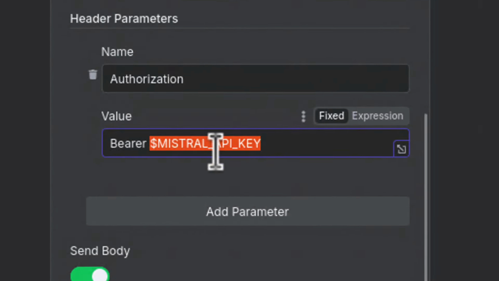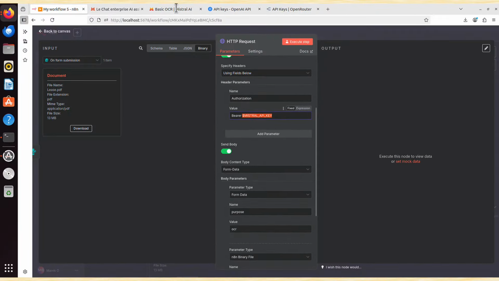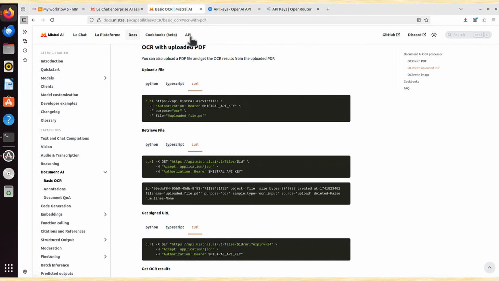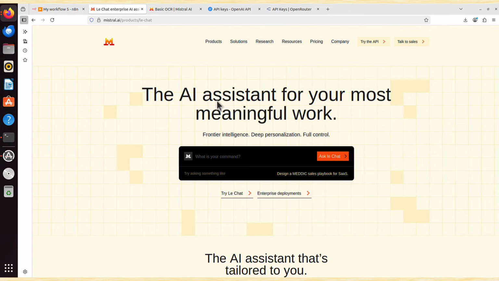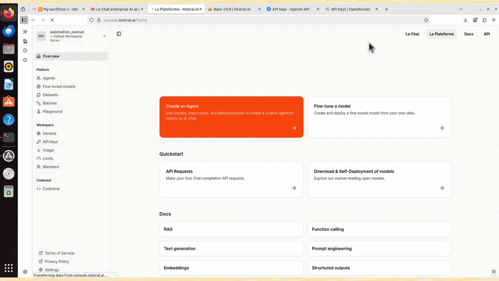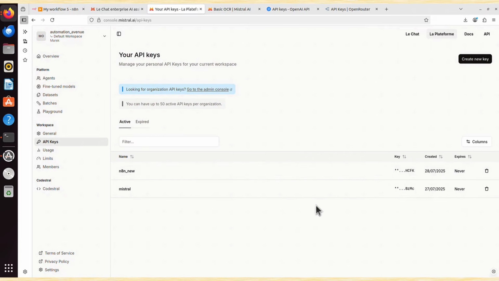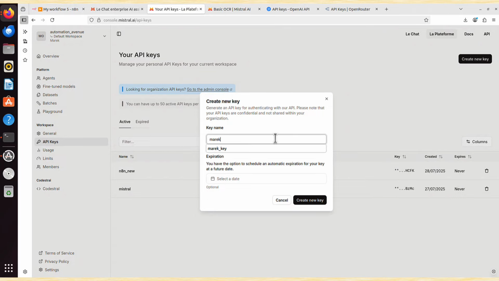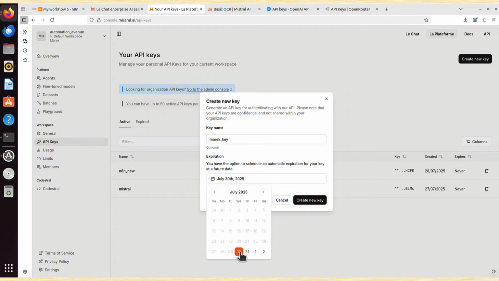And how to get the API key? Once you have your account, you have to go to that Mistral, either here API or maybe from the main site. You click that try the API, you will basically land on this page, and you click that API keys, and you click create new key. And you give it a name, Marek key, yeah, that's fine. And I can set expiration date. And that's a really good choice here. For this video, I will choose tomorrow's date, which means tomorrow this key will already be expired.